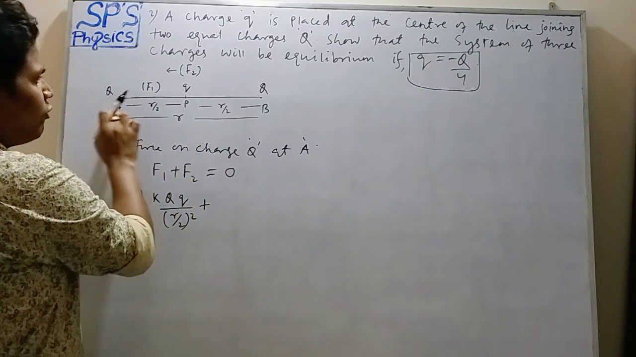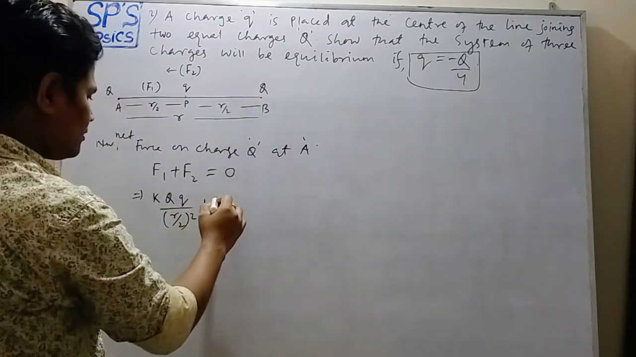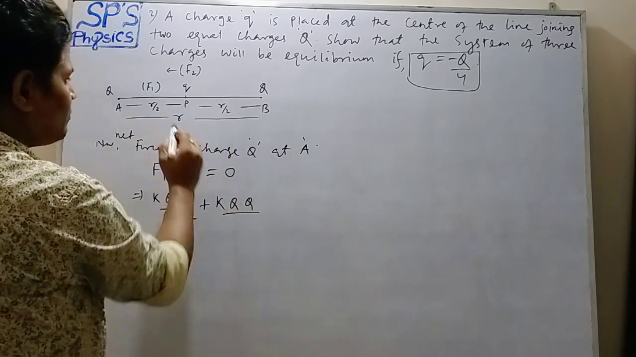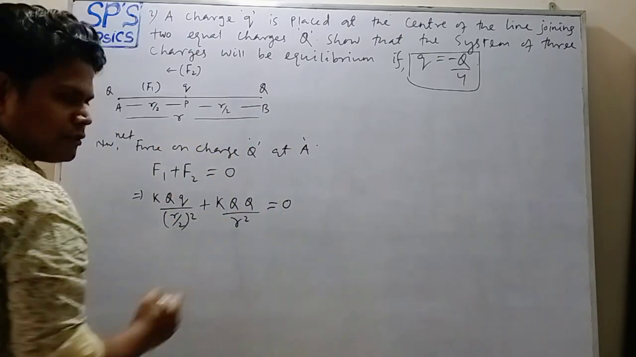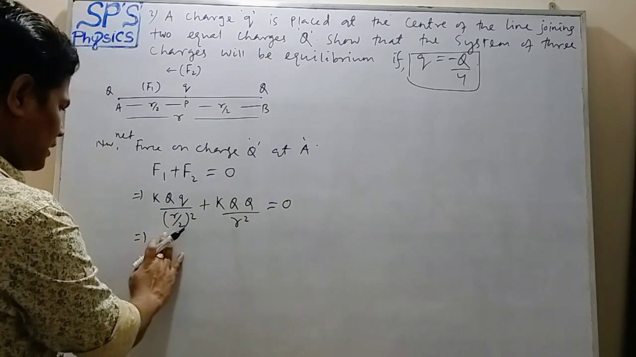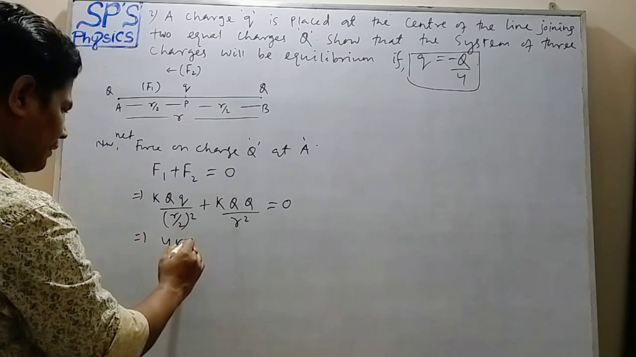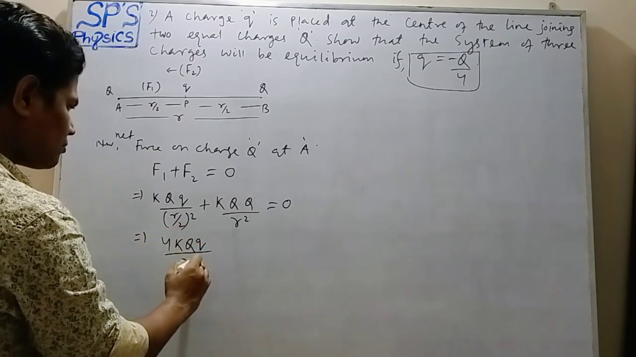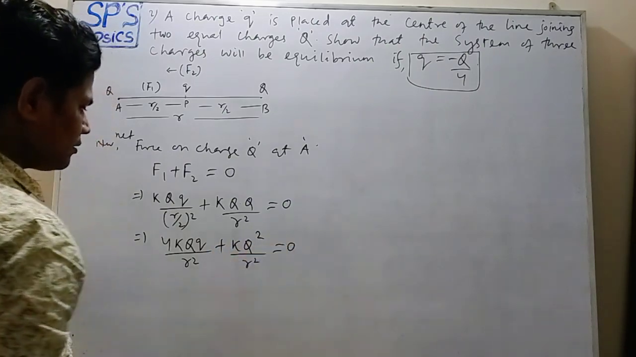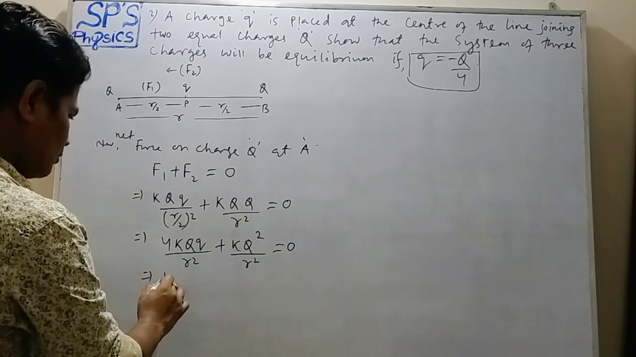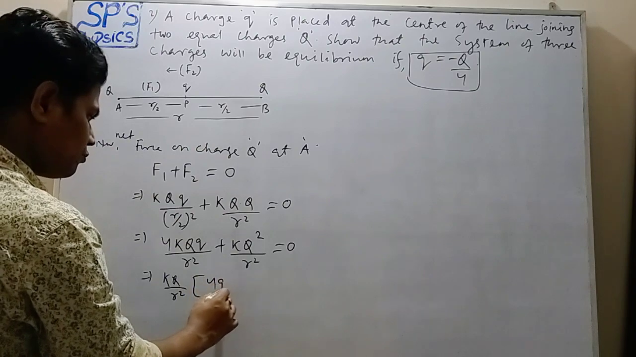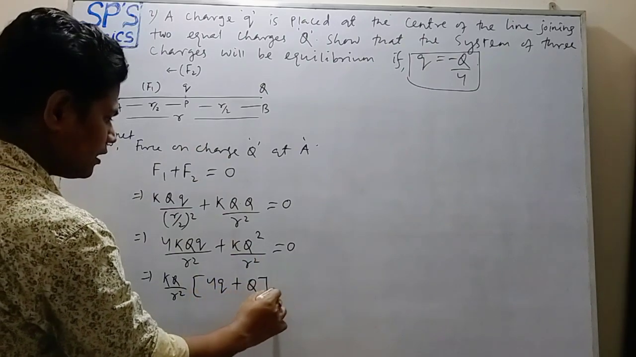Plus F2 is the force between the charge at A and B, that is K Q into Q upon the distance between A and B, which is R. So R square equals 0. Which implies this becomes 4K capital Q small q upon R square plus K capital Q square upon R square equals 0. So common KQ upon R square comes out, 4q plus Q equals 0.